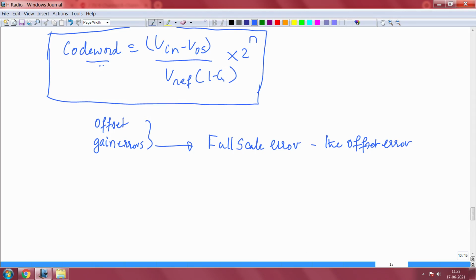Okay. This is the gain error. So, gain errors are typically defined as full scale error minus the offset error.